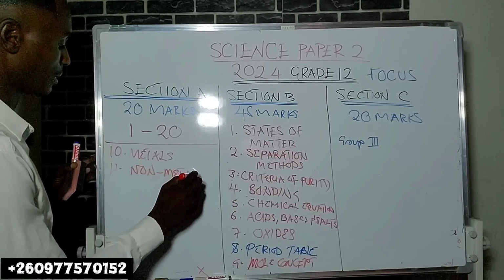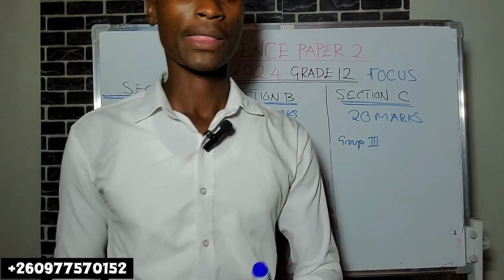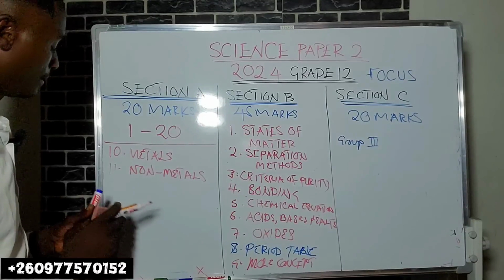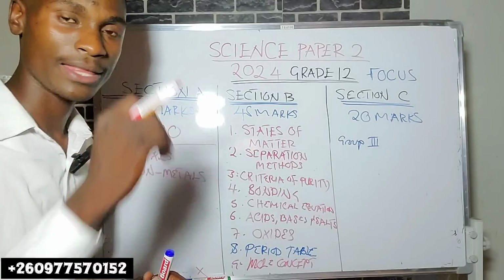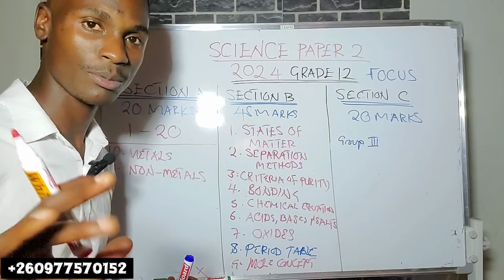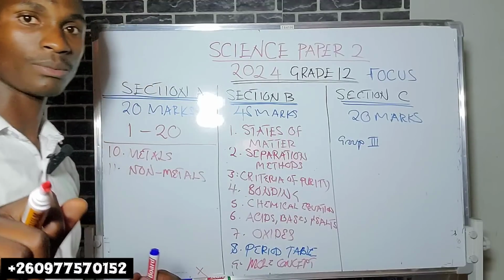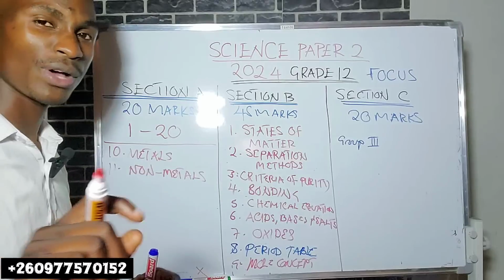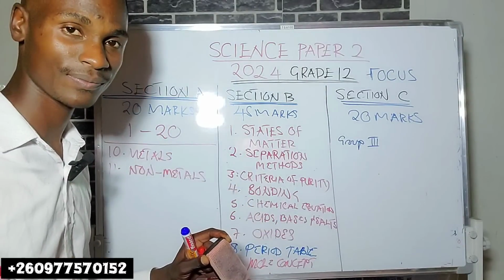And let me explain here. Guys, when it comes to metals here, you should know what metals are, the characteristic properties of metals, but also you should know the reactivity series of metals.